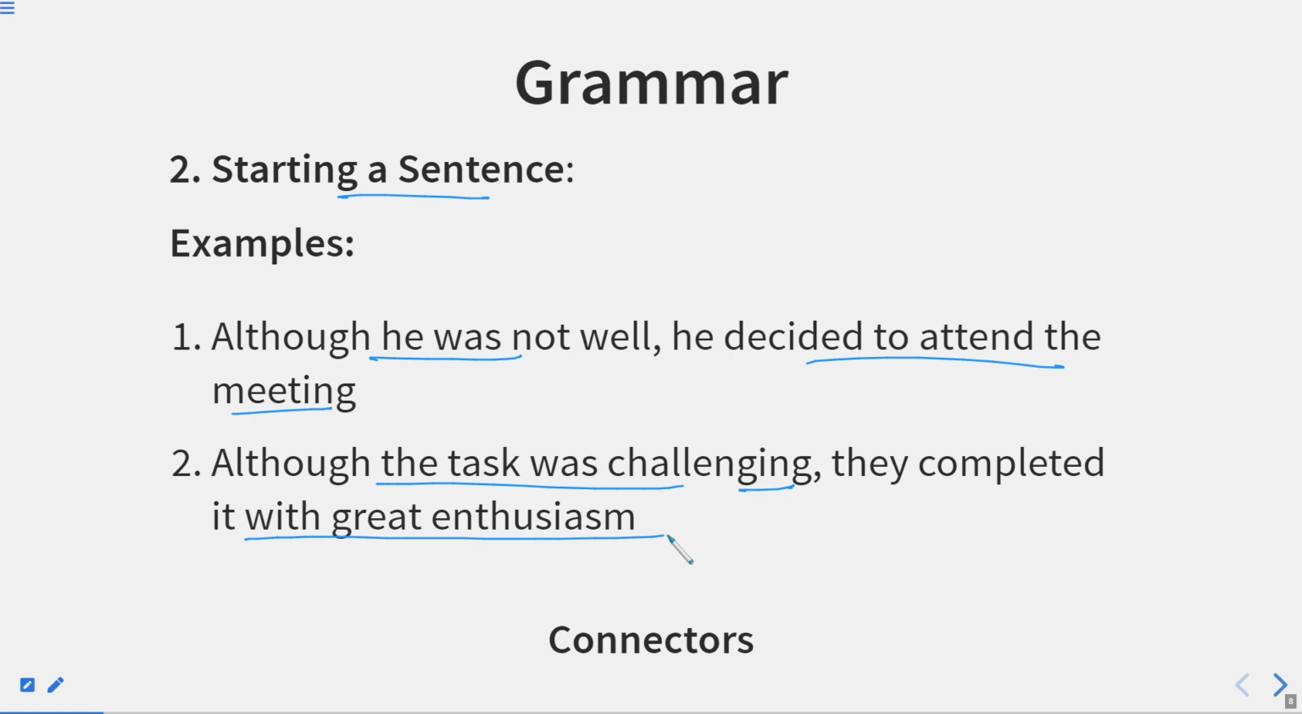Now we can also shift this although in between. How? We have to change the position of the entire subordinate clause, and the sentence will be like, he decided to attend the meeting although he was not well. They completed it with great enthusiasm, although the task was challenging. Now here, the position of the task with it will also be replaced. How? They completed the task with great enthusiasm, although it was challenging. This will be the correct sentence.